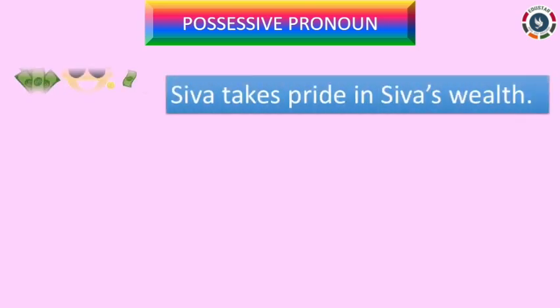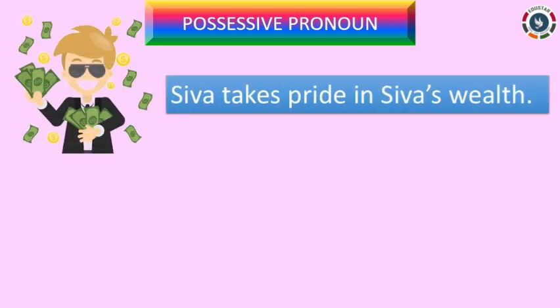Let us see for third person singular masculine gender. Siva takes pride in Siva's wealth. It sounds odd to use Siva's twice in this sentence. Siva in the first place is a proper noun and Siva's in the second place is a possessive noun.